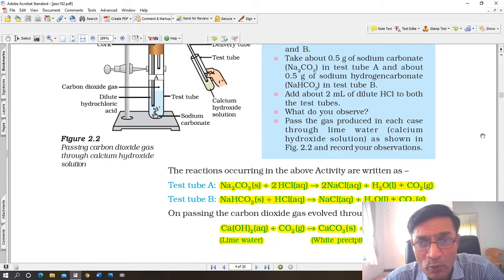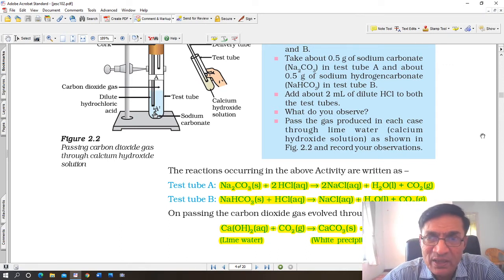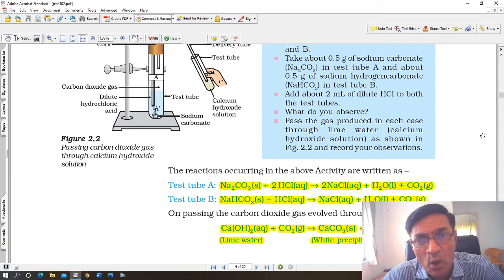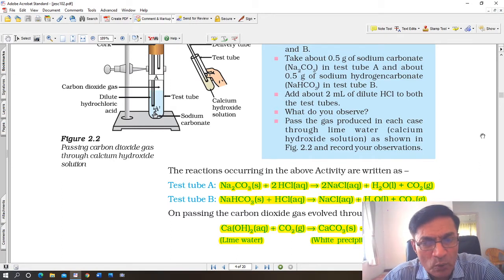Carbon dioxide does not support combustion. So if you collect carbon dioxide in a separate glass jar and put a lighted candle inside it, the candle will get extinguished because carbon dioxide does not support combustion. On passing the carbon dioxide gas evolved through lime water, when it passes through lime water in the second test tube,